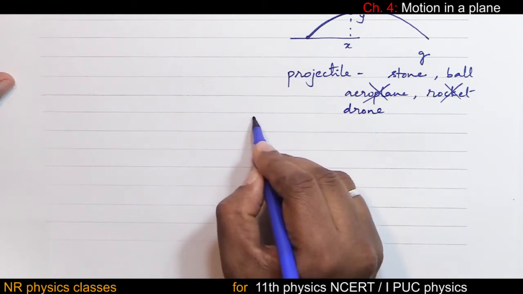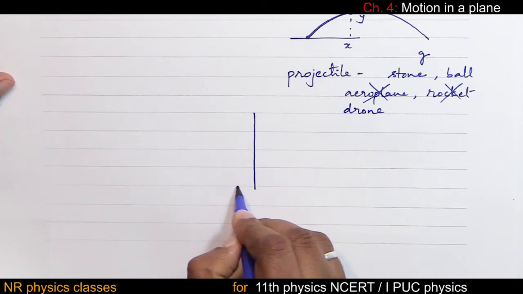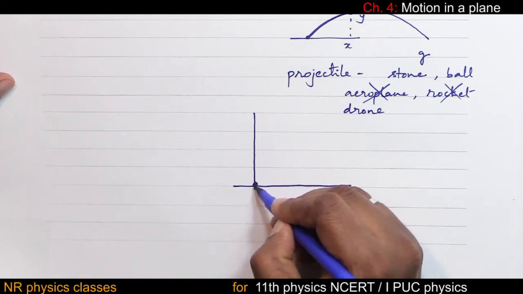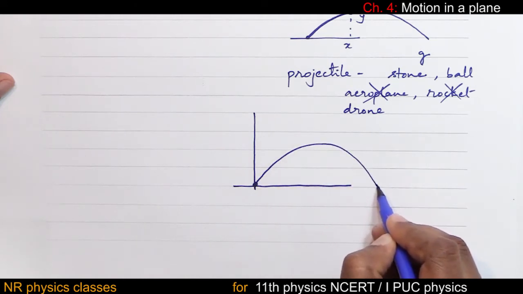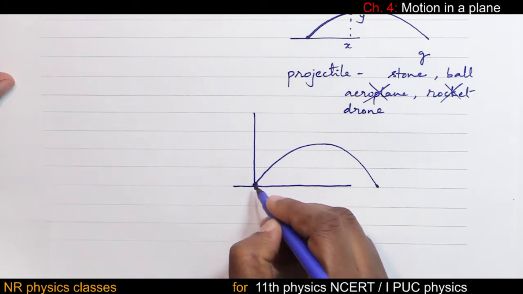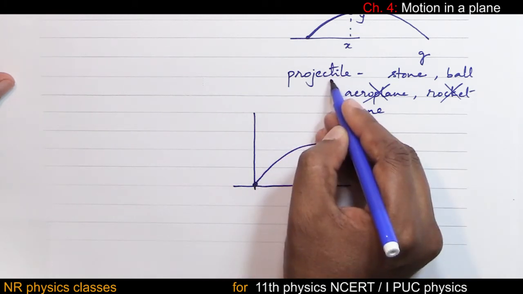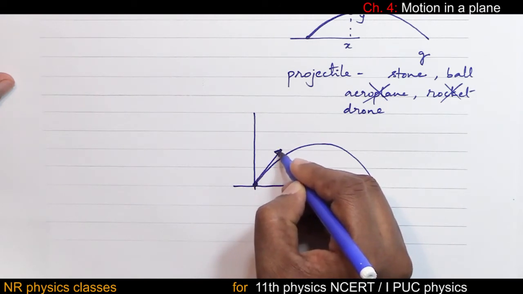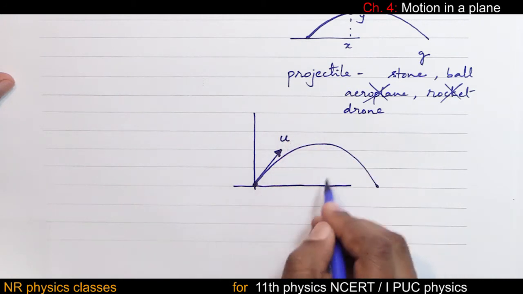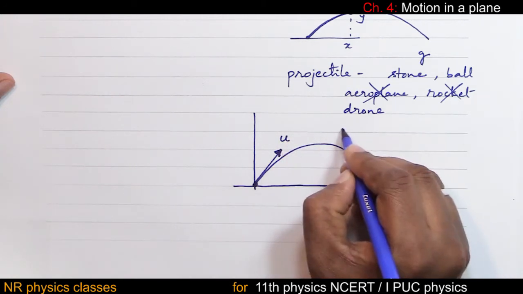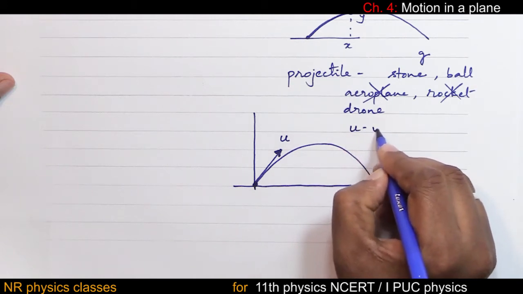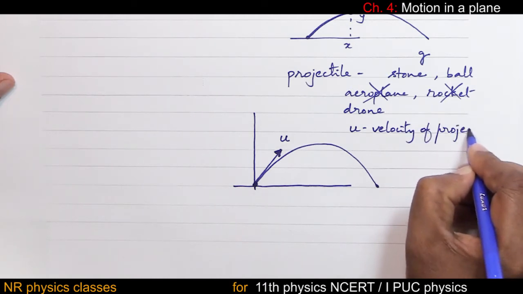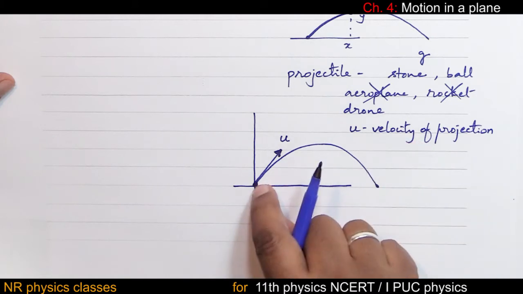Now, if this is the y-axis, this is the x-axis, from this point an object is thrown. That object takes this path. The stone or the object is called the projectile. The stone is thrown with some velocity. That velocity is represented by u. Then this u is called velocity of projection. Velocity of projection is the velocity with which the object is thrown.